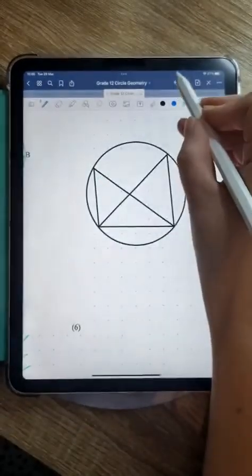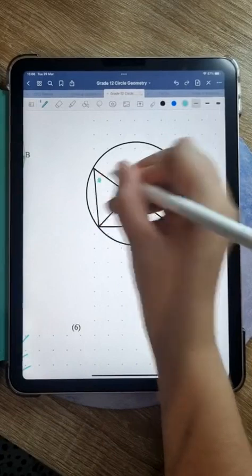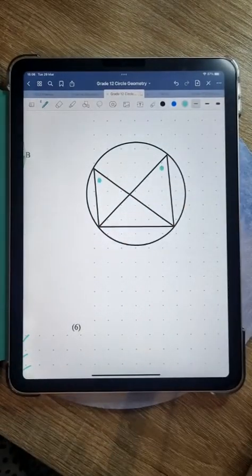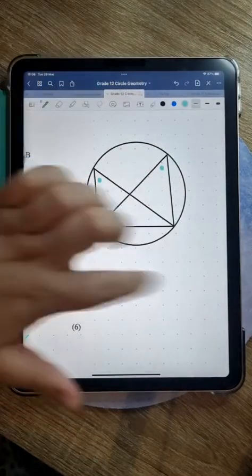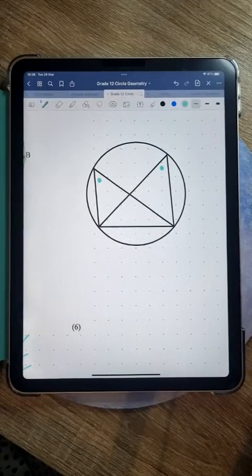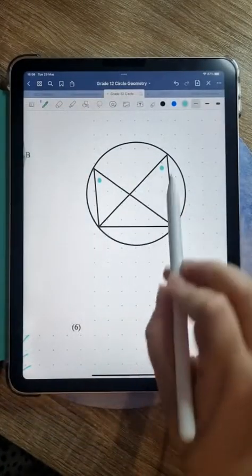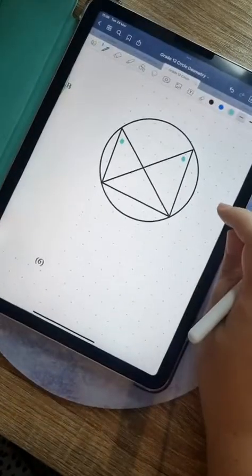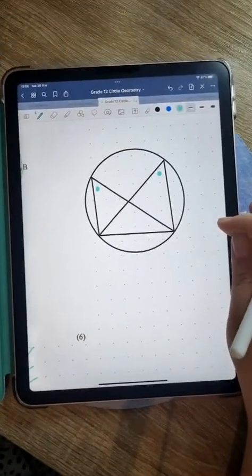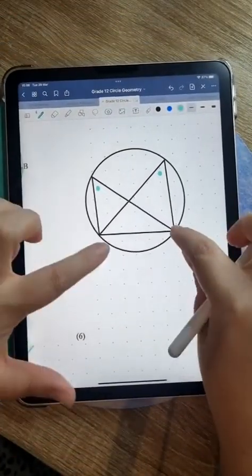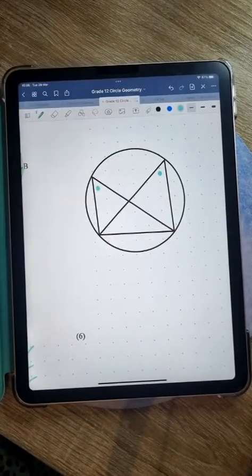Sorry, let me go back into pen mode. We know that that angle is going to be equal to that angle because of angles in same segment, right? Now, if we are taking this circle out of the mix, and I'm telling you that this line has two angles at that point and at that point that are equal to each other.